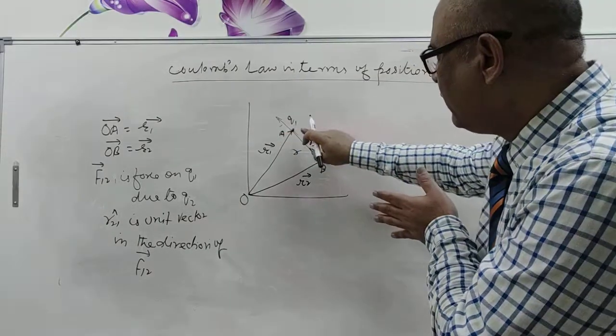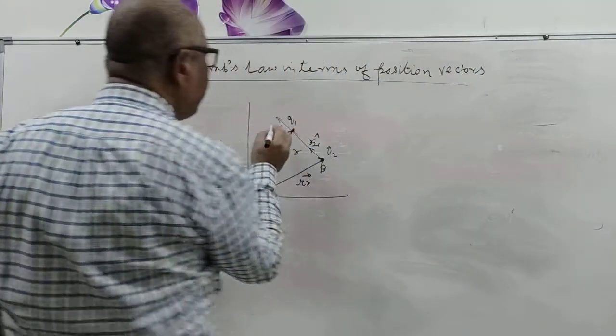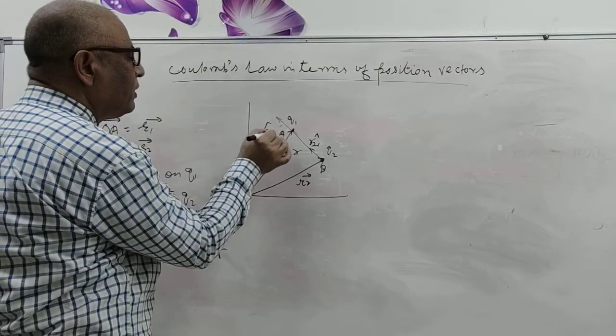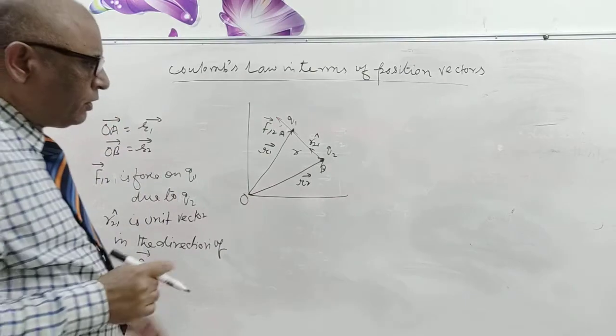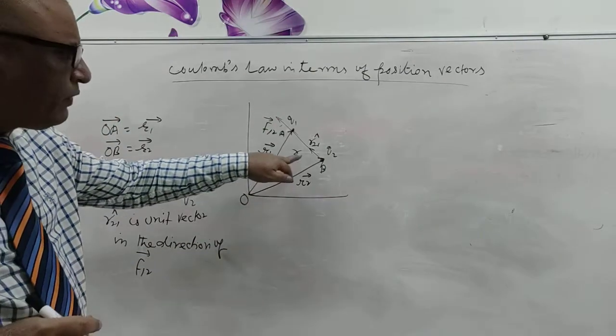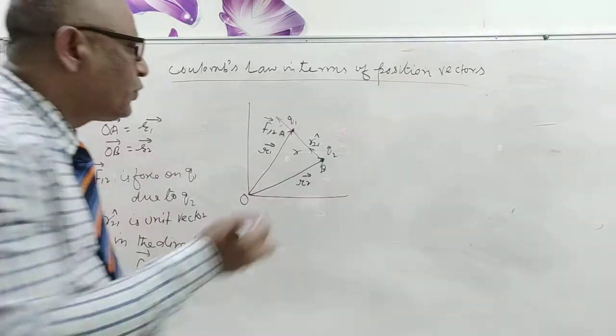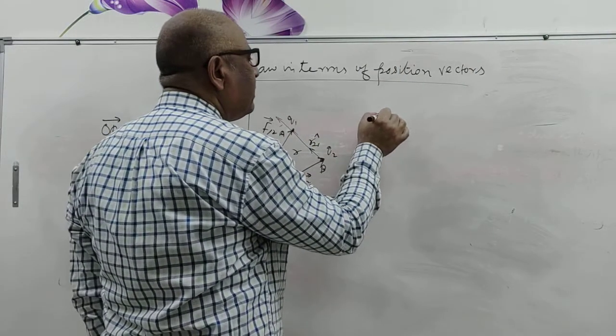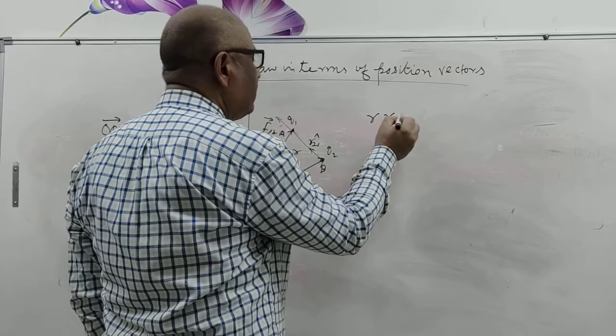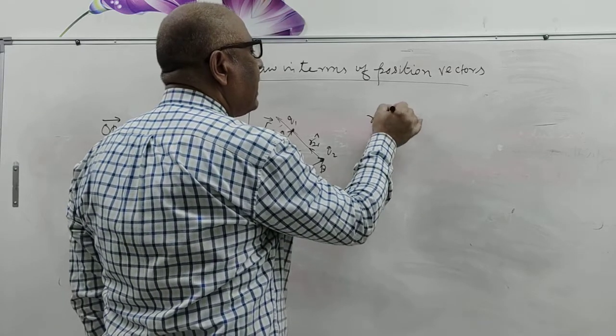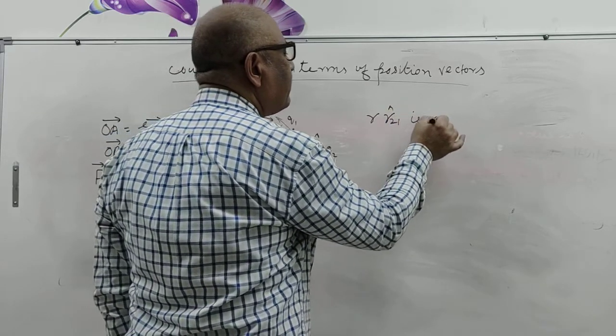So that here the force is F12. Now R is a magnitude, but when multiplied by R21 cap, it becomes a vector quantity. So R and R21 cap is the vector quantity.